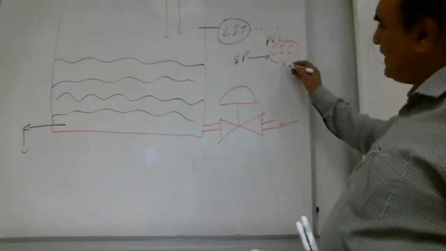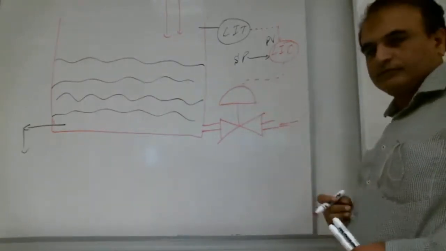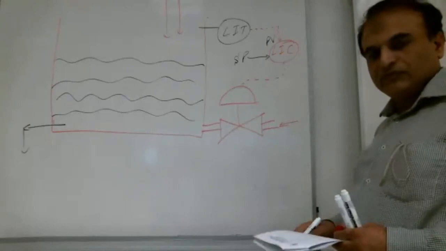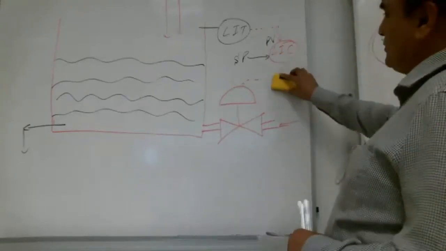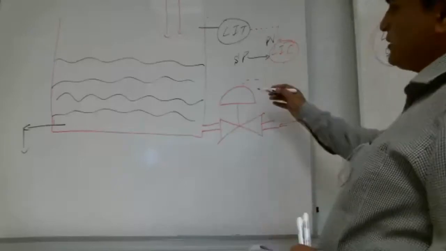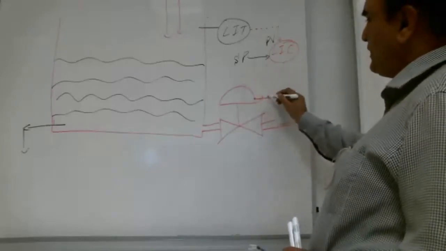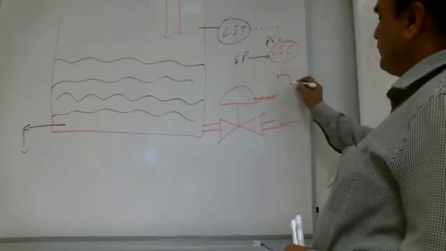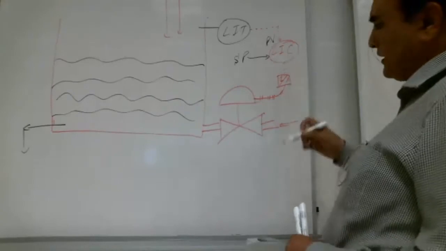So can we give the signal directly to it like this? No, we need a converter. Yes, very good. Because this is an electrical signal and this valve needs a pneumatic signal. So we have to put an I to P converter here like this.